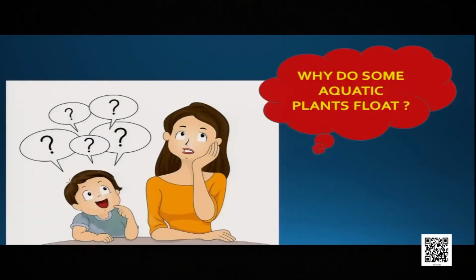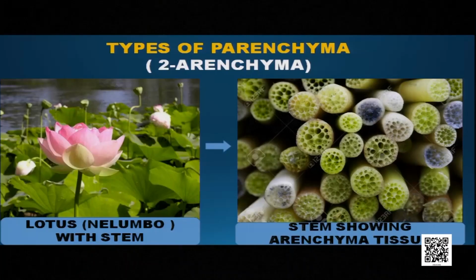Okay. So students, sometimes I think, and also my students think, why do some aquatic plants float? Not all the aquatic plants, only some. Why do they float? Let us find out why. Yes, so definitely they have a special type of parenchyma tissue called as aerenchyma.